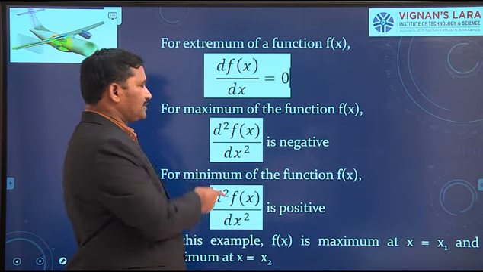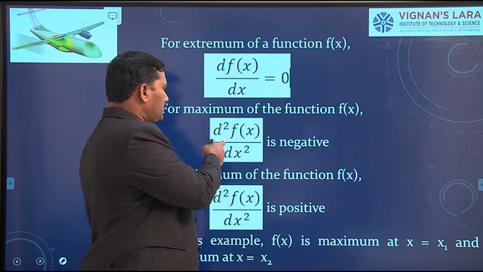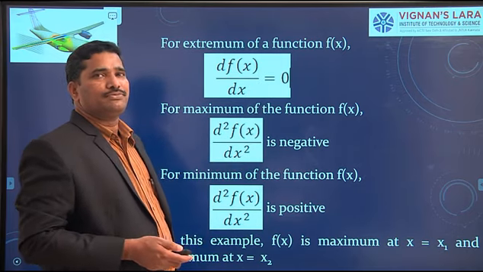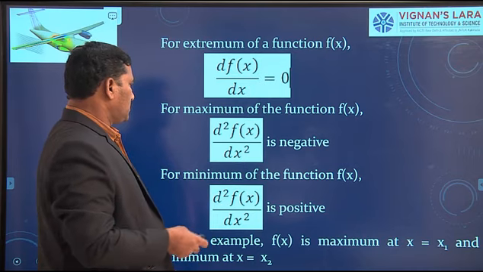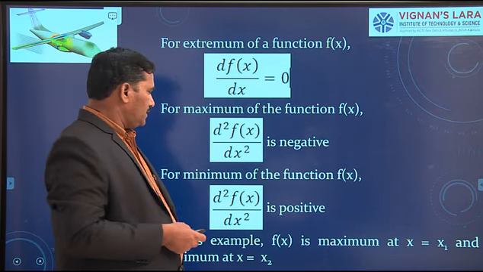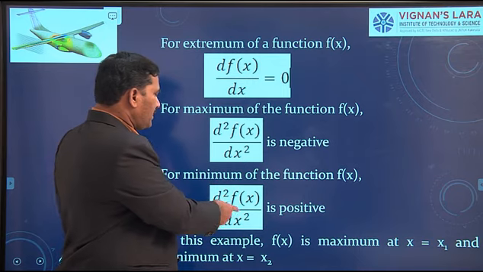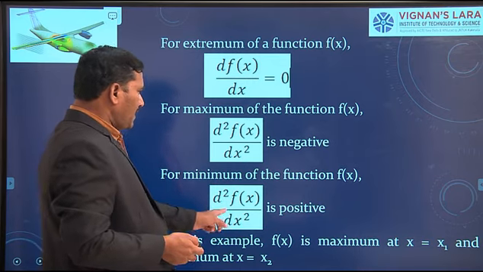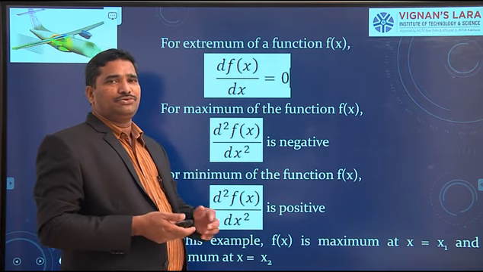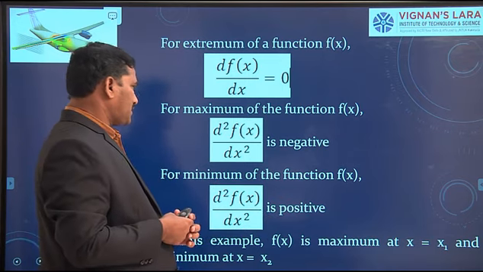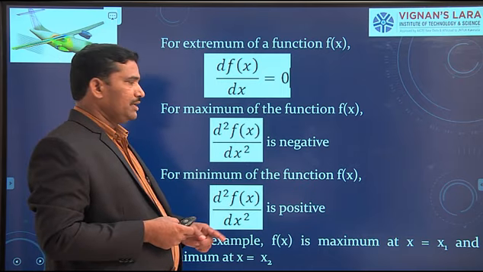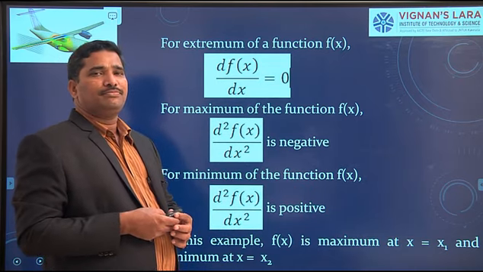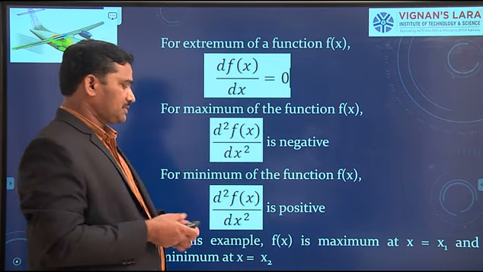For maximum, d square f of x by dx square must be negative. For minimum, d square f of x by dx square should be positive. If the second derivative is positive at x equal to x star, then the function is minimum at x equal to x star.